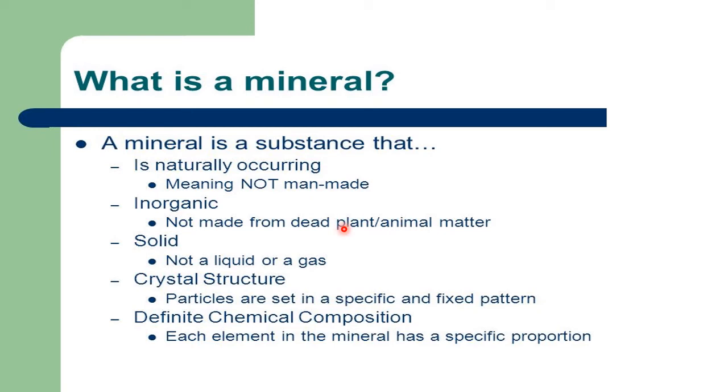Whatever is made from dead plants and animals is called what? Fossils. From fossils, we get petrol. From fossils, we get coal. So petrol and coal are not called minerals. They are called fuels from fossils, known as fossil fuels. Now, a mineral is a solid.